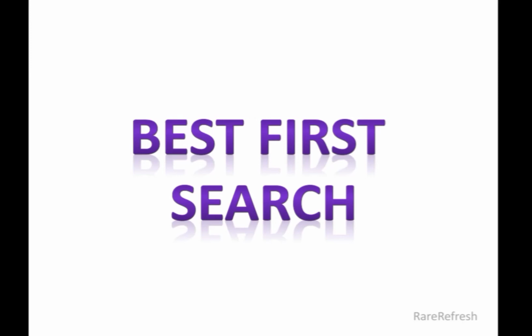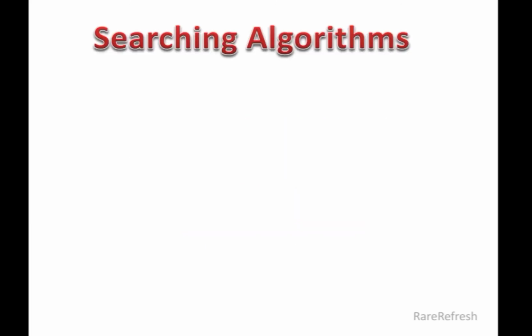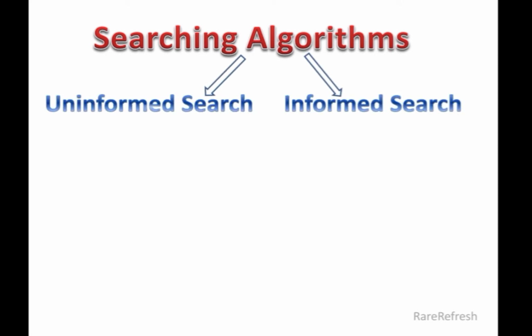Searching is a process of finding a sequence of steps needed to solve any problem. Searching algorithms in artificial intelligence can be categorized as informed and uninformed search algorithms. An uninformed search is a brute force or blind search which has no additional information of the goal node other than that provided in the problem definition.